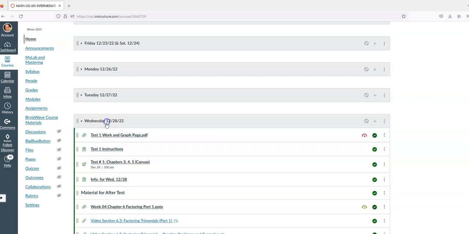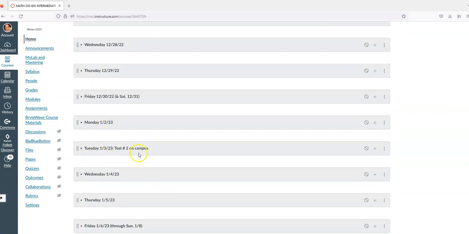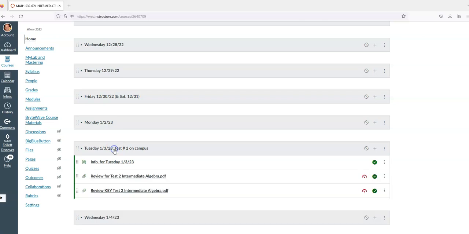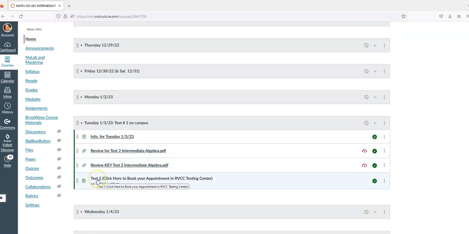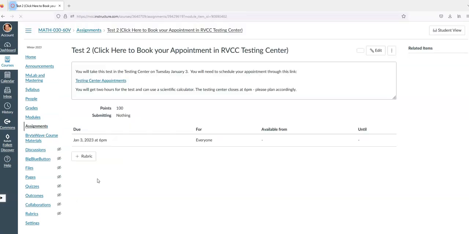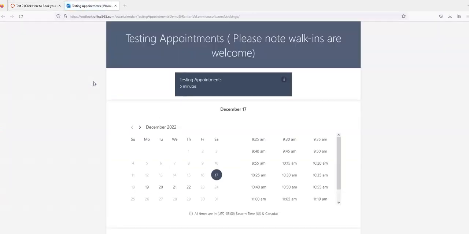Okay. When you get to the second test, notice the module says Test Number 2 On Campus. The link says, click here to book your appointment in the RVCC Testing Center. So opening this will give you a list of appointments for the testing center. When you open them up, it'll give you a set of dates.